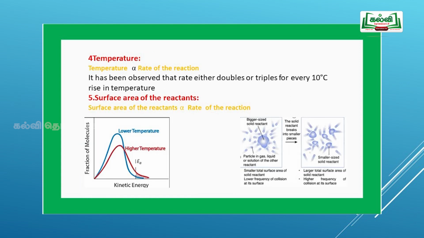The next one is temperature. Temperature is directly proportional to the rate of the reaction. If we increase the temperature by 10 degrees Celsius, the rate will be approximately doubled or tripled. If you view the picture, the first one at lower temperature and the second at higher temperature, the rate will be doubled.